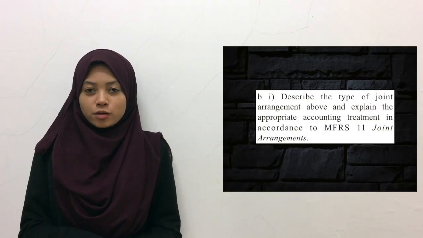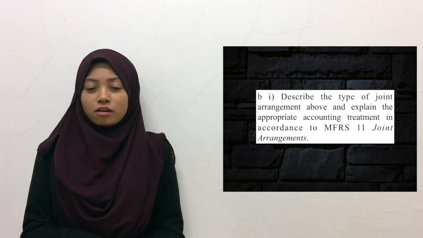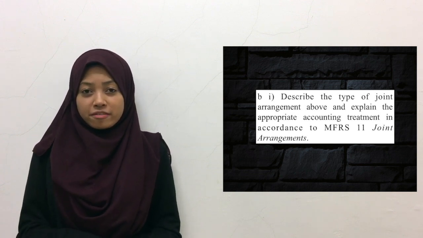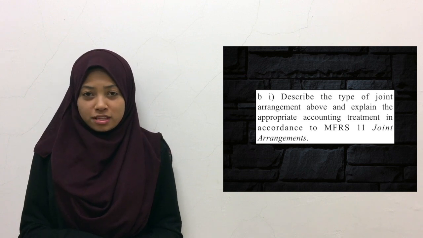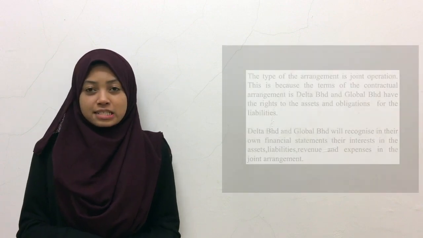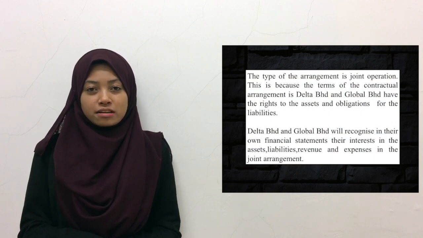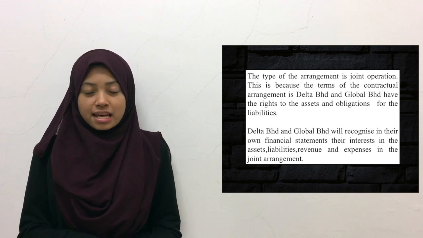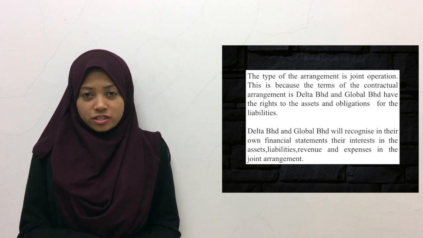Now, I will proceed with part B, 1 Roman. This question requires us to determine the type of joint arrangement and to explain the appropriate accounting treatment in accordance with MFRS 11 of joint arrangement. Before we answer the question, it is important to know the terms of the contractual agreement in order for us to decide whether it is a joint operation or a joint venture. But for this question, since it is mentioned that the main feature of this arrangement is the parties have the right to the assets and obligation for the liabilities, it means this is a joint operation.